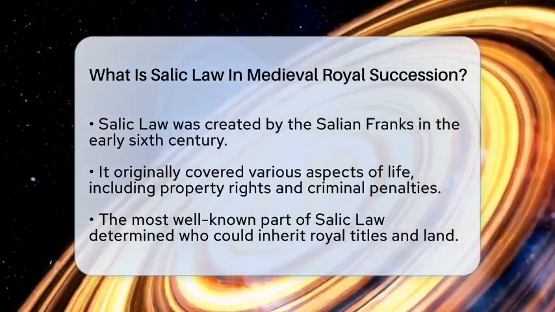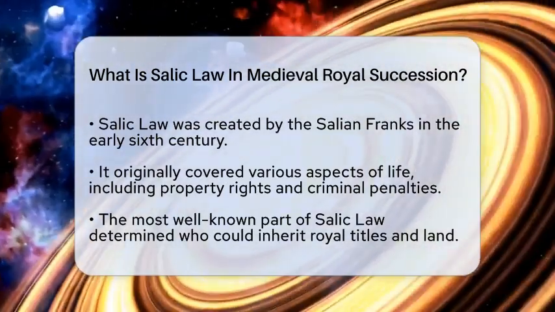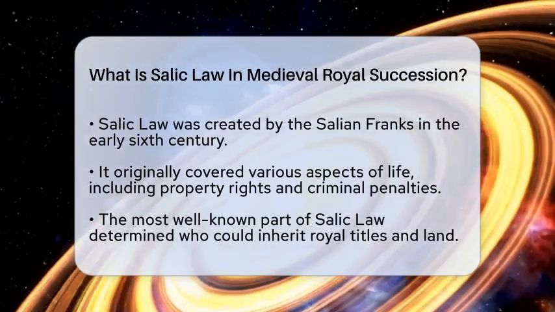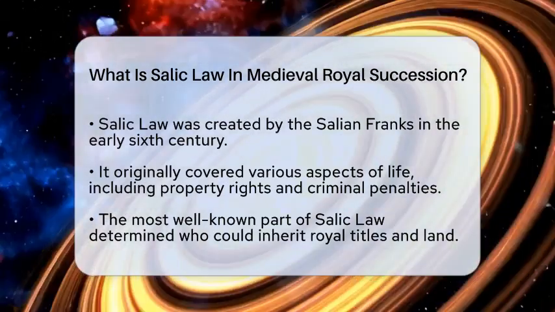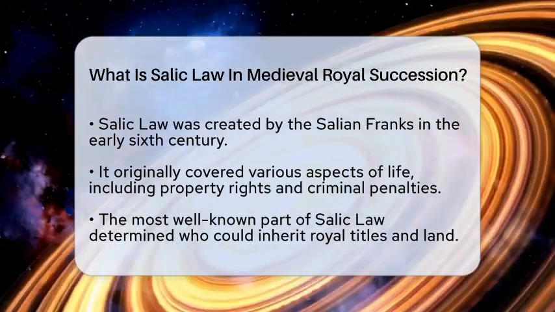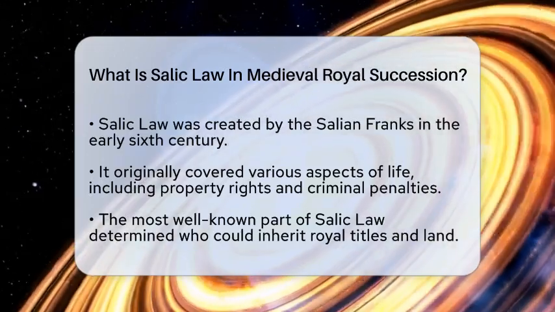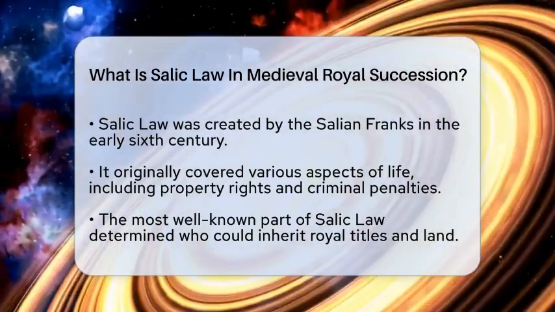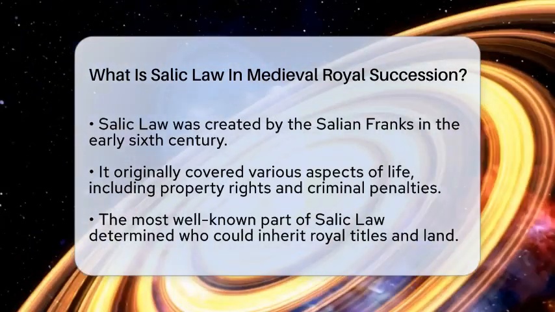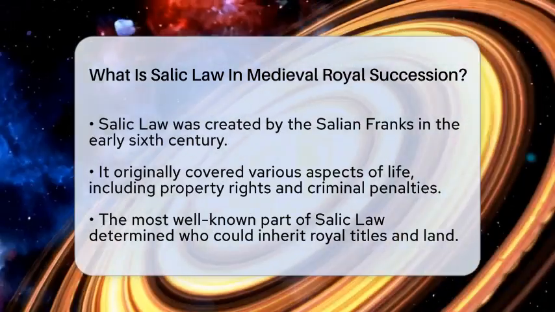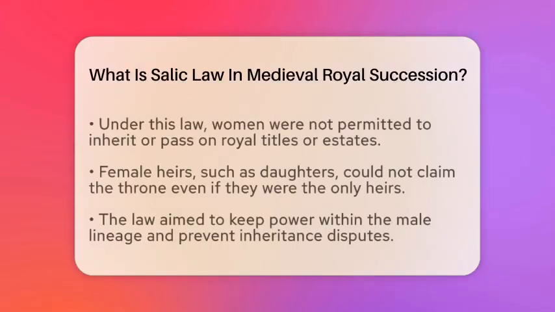Salic law was created by the Salian Franks, a group of early Germanic tribes, around the early 6th century. It was a set of rules that covered many parts of life, from property rights to criminal penalties. But the most famous part of Salic law is how it decided who could inherit the throne.